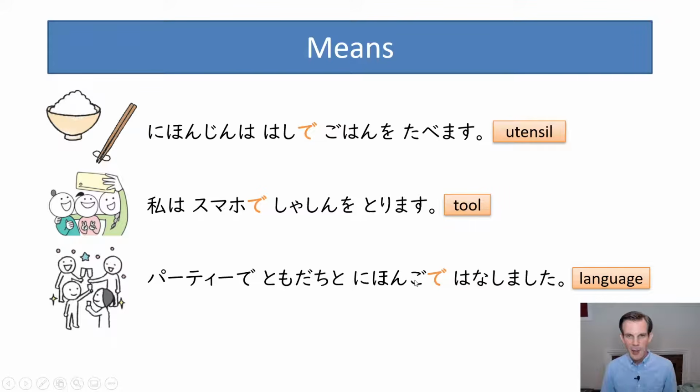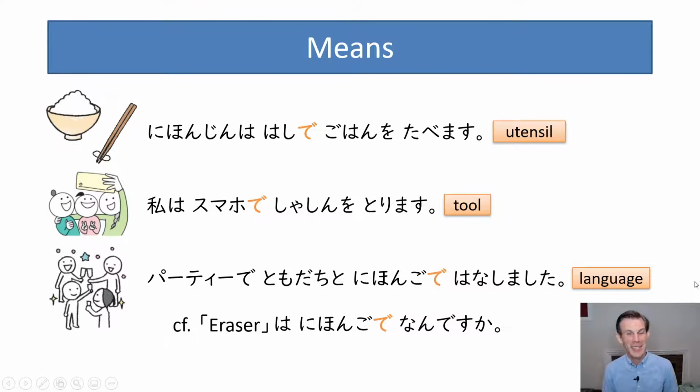Now notice we've actually already learned this final usage for language way back in lesson 0 when we were learning how to ask what things were in Japanese and English. So for instance, eraser wa nihongo de nan desu ka? What is eraser in Japanese? This was the means particle. Using Japanese, how do you say eraser? What is eraser? So we've actually already sort of learned that.